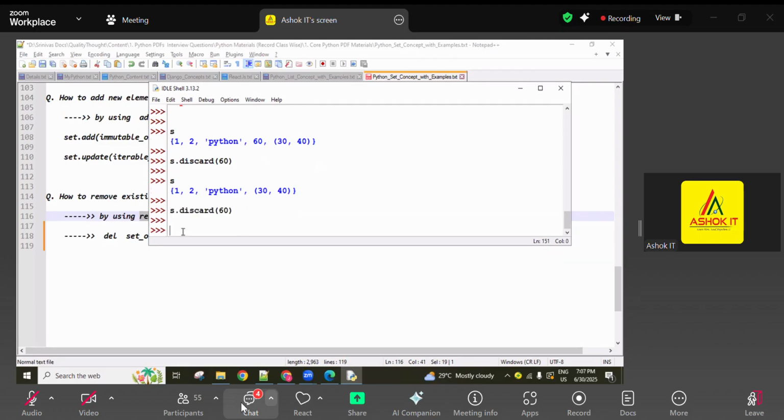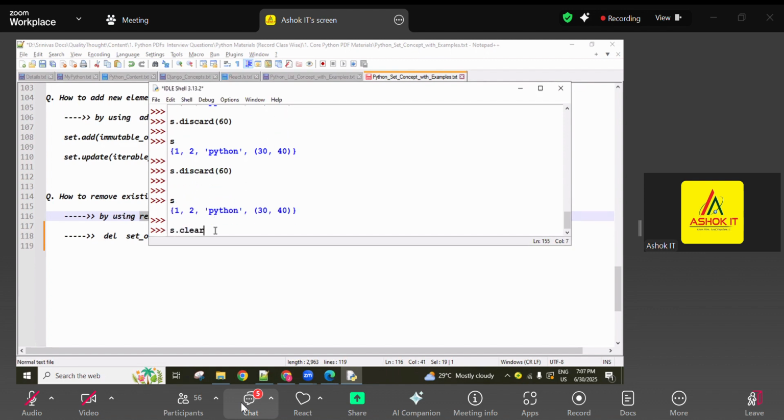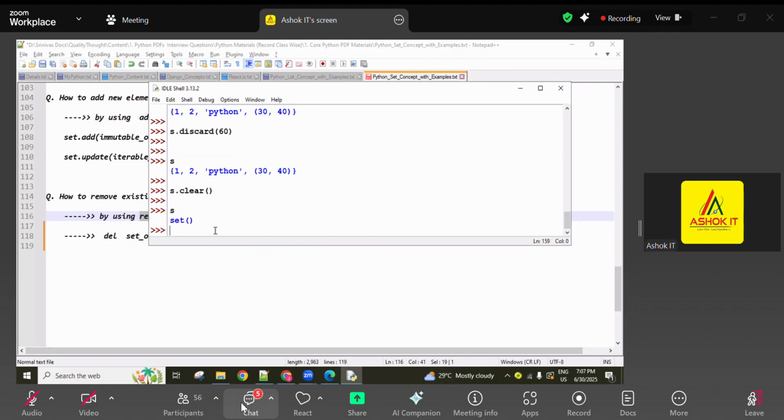If any other lines of code are there after the discard method, those lines are also executed, so the program does not terminate abnormally. That's why the discard method is the better one. If we want to delete a value from the set but we don't know whether that value is there or not, then we can use the discard method. If available, it deletes; if not available, it does not raise any exception. Are you clear?